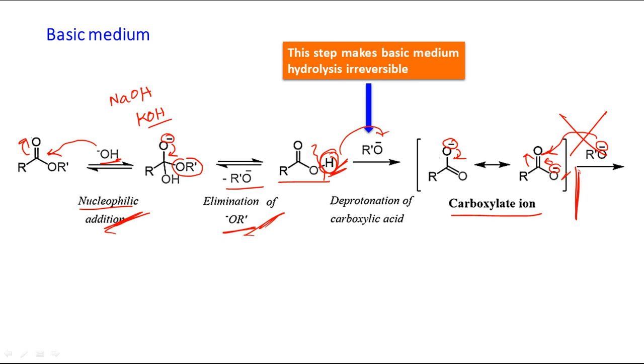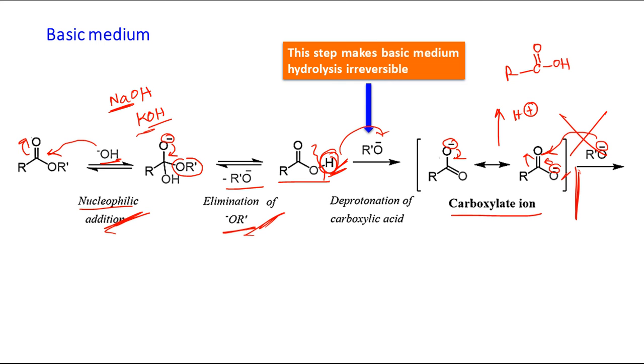And finally, if we want to get the carboxylic acid, we have to do acid workup and we will ultimately get RCOOH. Otherwise it will remain in the sodium salt form or potassium salt form. So to get the acid, we have to do acid workup. So this is the difference between basic medium and acidic medium. Here it is irreversible and it will go to completion.